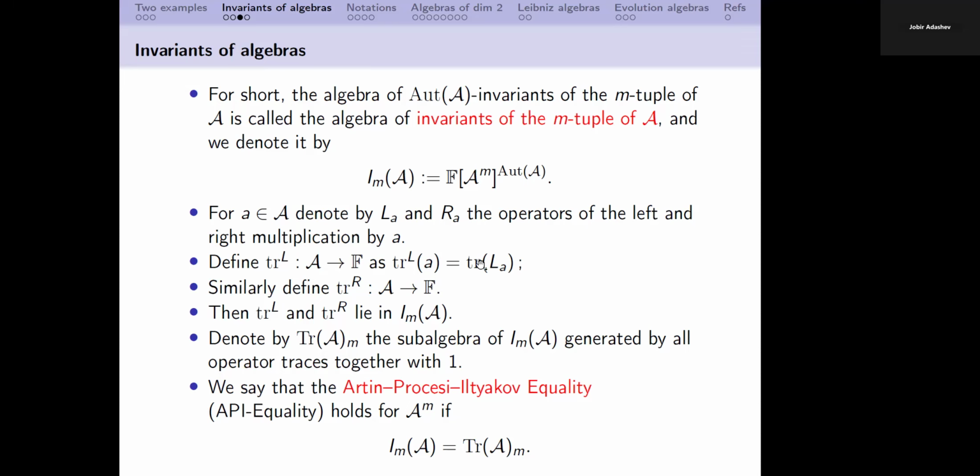We can take, let's say, the determinant, and other coefficients of the characteristic polynomial of a square matrix which are between trace and determinant. In this case, yes, we can formulate some analog of this equality and study it. But here we are not doing it, we just work with traces.